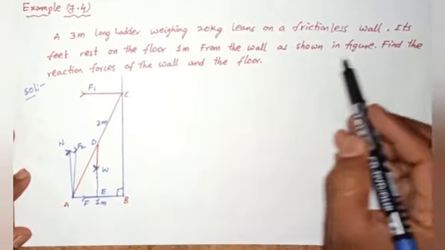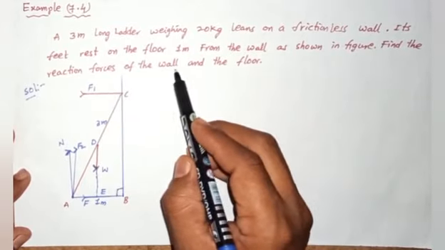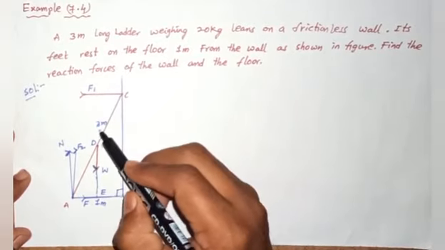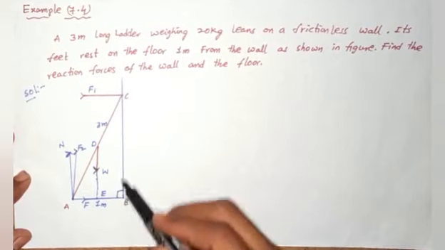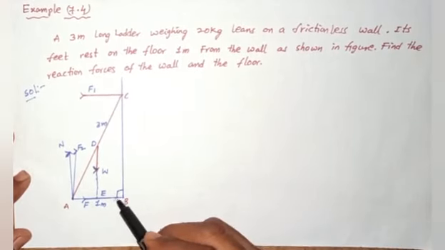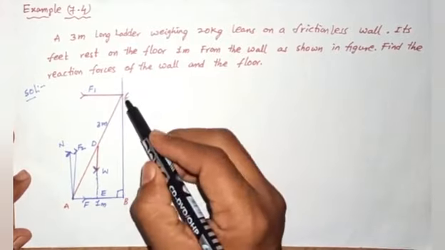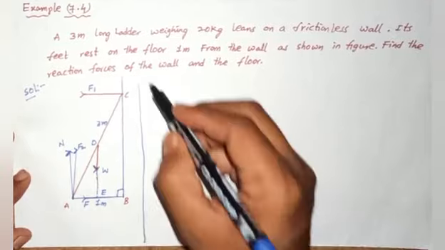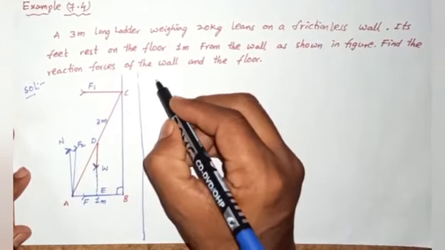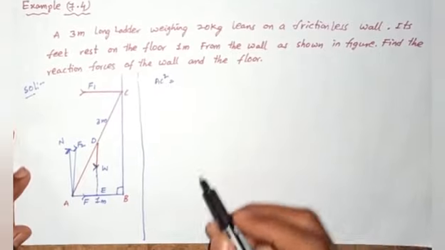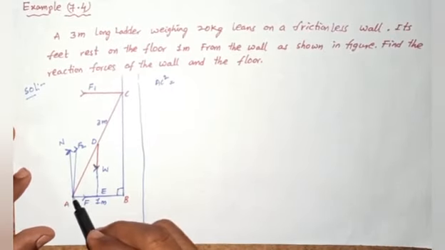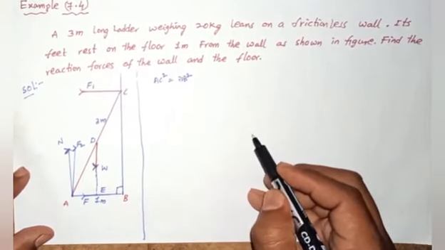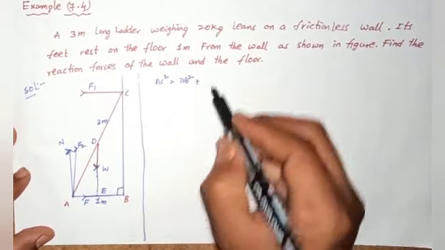What are the forces? Find the reaction forces of the wall and the floor. It is 1 meter and it is 3 meters. What is the height of the wall from the horizontal ground, BC? According to the Pythagoras theorem, we can find it. Here AC square, the diagonal square, equals AB square plus BC square.